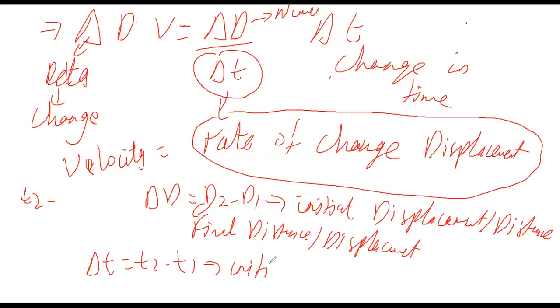Similarly, initial time and final time. So change in displacement over change in time can also be read as rate of change of displacement. This is equal to velocity. One definition is velocity is distance traveled per unit time in a specified direction. Other definition is velocity can also be described as rate of change of displacement. And what does rate of change mean? I have explained it to you by this whole scenario. Is this clear to everybody?